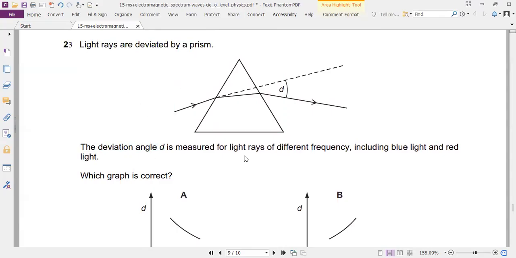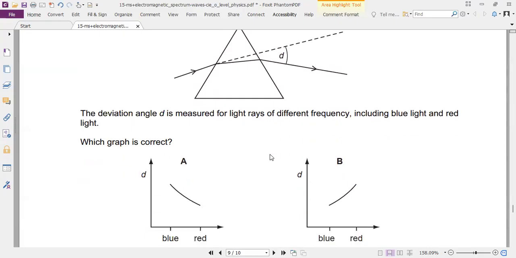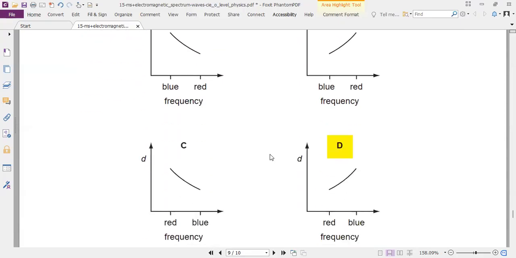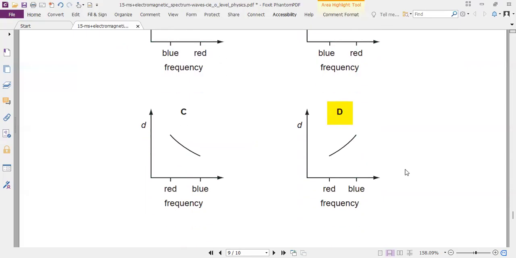The deviation angle is measured and the deviation angle increases from red to blue. So it should be this. So why not this? Because it's blue to red. That's why D should be the correct choice.